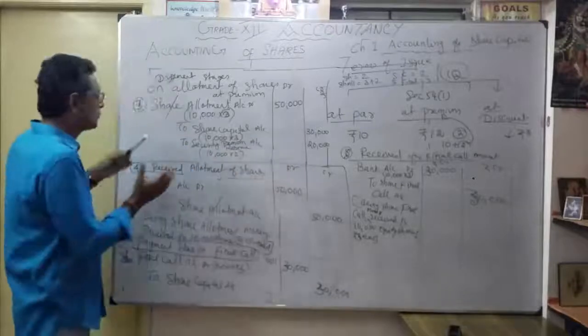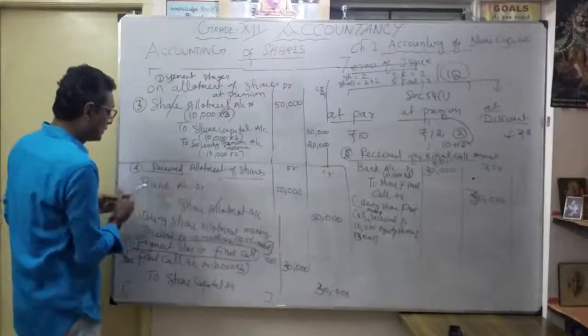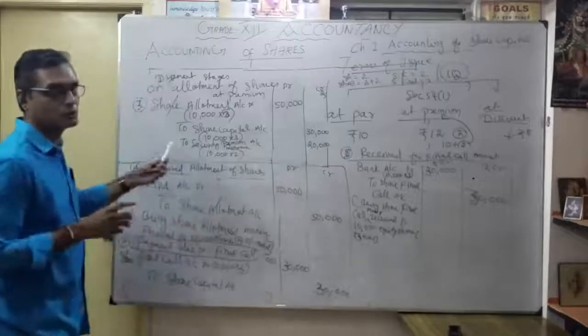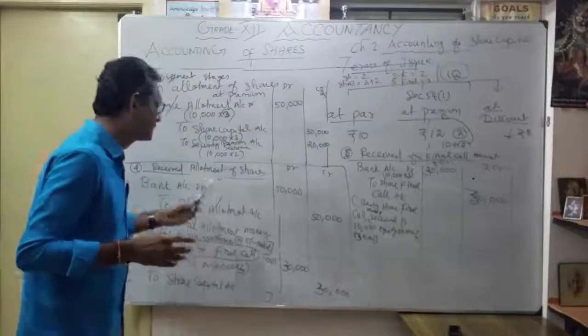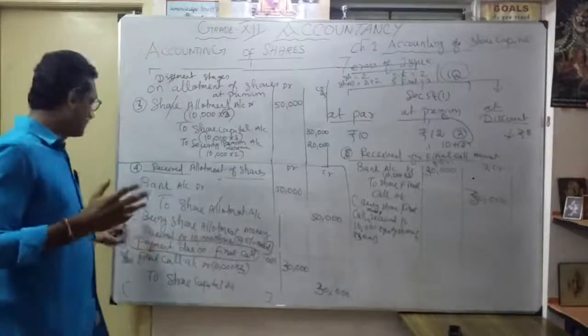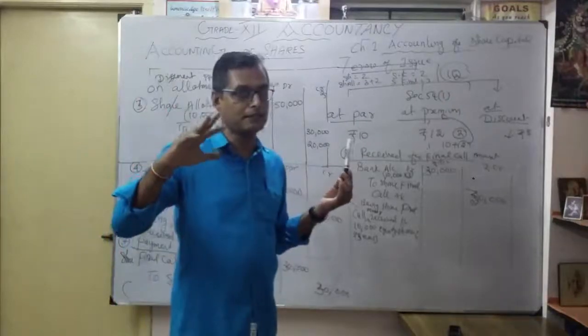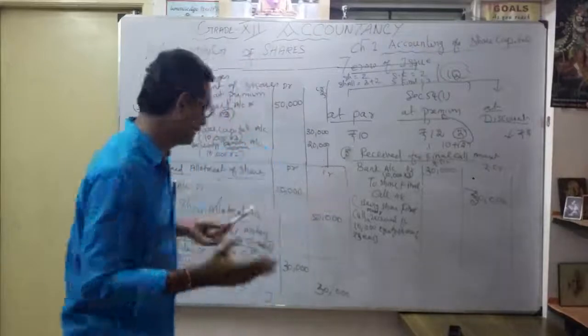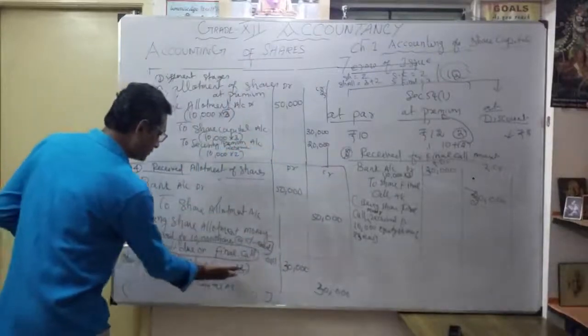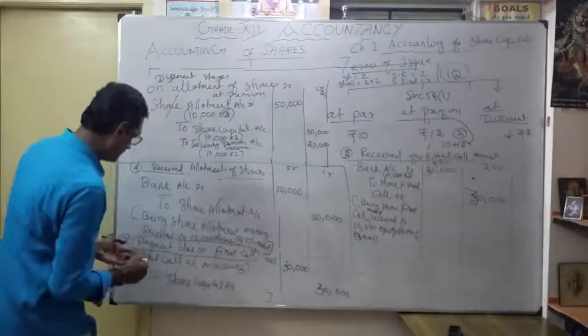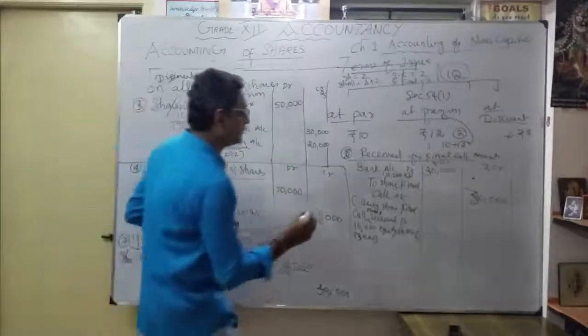See here, once payment is received, bank account debit to share allotment. That's what I showed, how to cancel. See, debit and credit cancel. Similarly, the fourth and fifth entries were share first call, then payment entry; share final call, payment entry. Here I show the example: share final call account 10,000 to share capital account. Here I debited final call, here I am crediting final call.